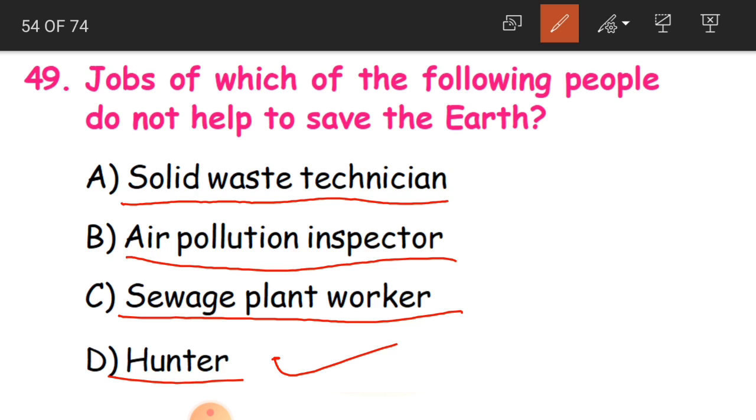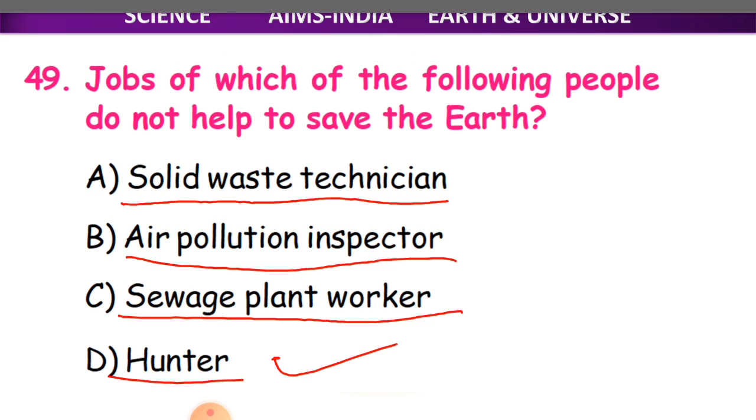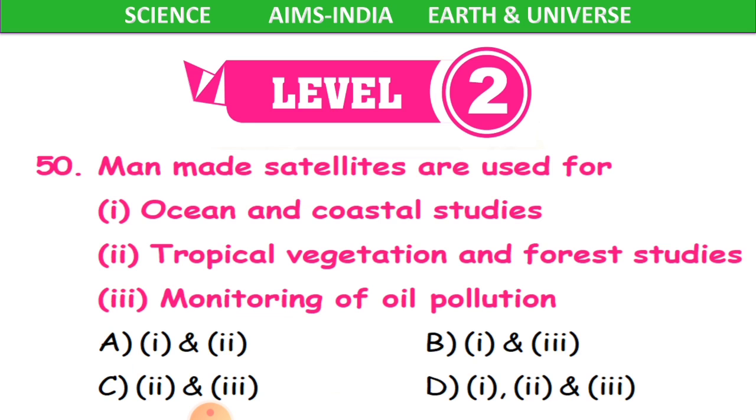On this earth, children, all the living organisms must be abundant, like plants, like animals, like birds. Every living organism is very much important. Now if you are cutting the plants, again that is going to harm the earth. If you are killing more and more animals, that is also going to harm the earth. So that is why hunter is the correct answer. Now level 2 question, 50th one.